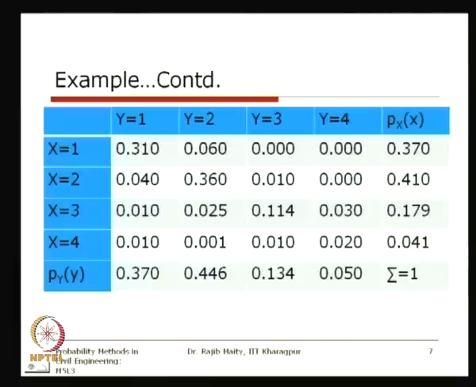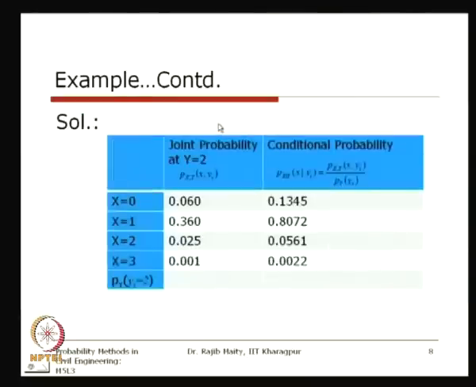Now, the new thing we are talking about is that it is conditioned on y equals 2. As we are conditioned on y equals 2, our concentration is entirely on this column. What we mean is that for a specific value of y, we are now talking about the distribution of x for this case only, that is y equal to 2. In the next slide we move towards the solution.